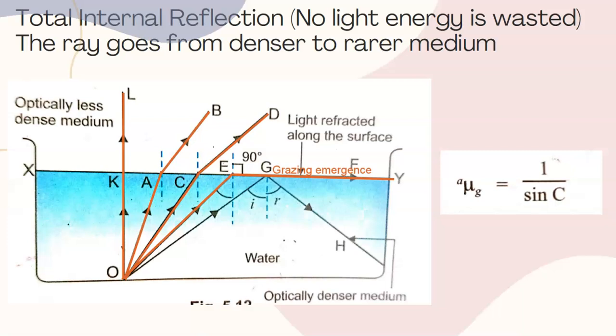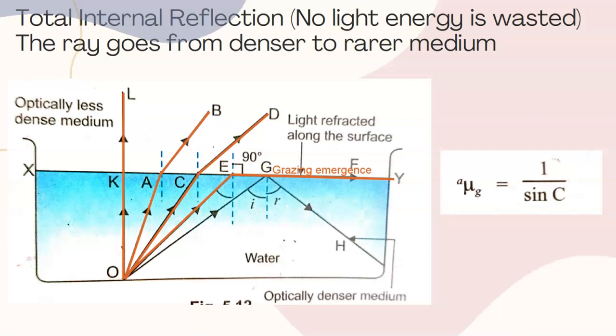Now when this ray of light is in grazing emergence, going along the surface, you can see here the angle of refraction is becoming 90 degrees. Angle of refraction is the angle between the normal and the refracted ray. So this angle between the normal and the refracted ray becomes 90 degrees exactly when the angle of incidence becomes equal to 48 degrees.